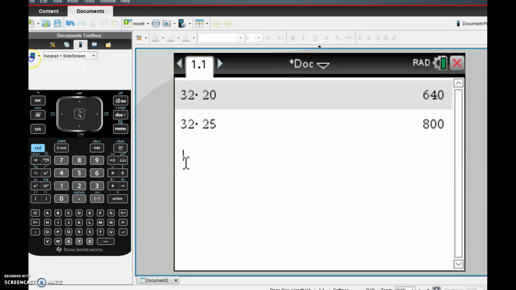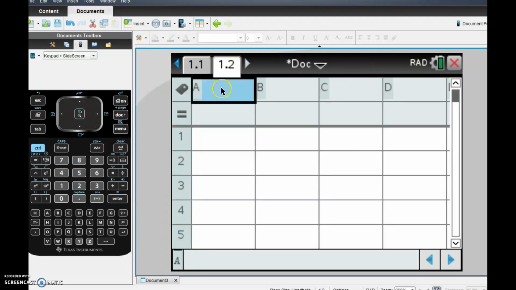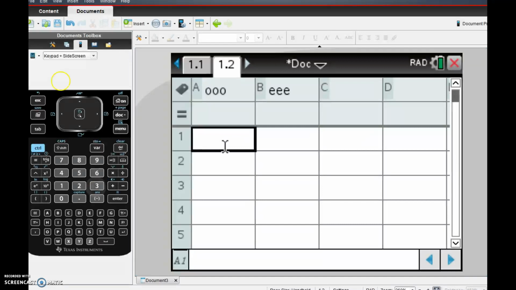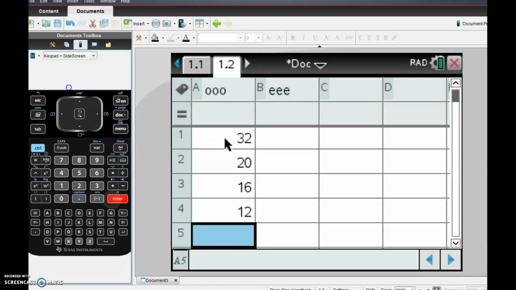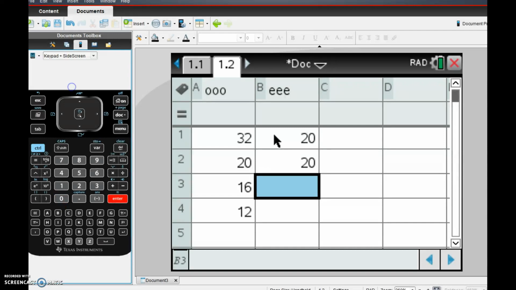In order to do this on the calculator, we need to have our data in a list. Both our observed counts, we'll call them OOO, and our expected counts, let's call it EEE. So this was 32, 20, 16, 12, and our expected counts were 20, 20, 20, 20.